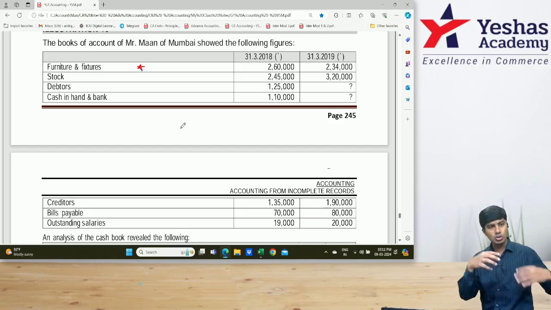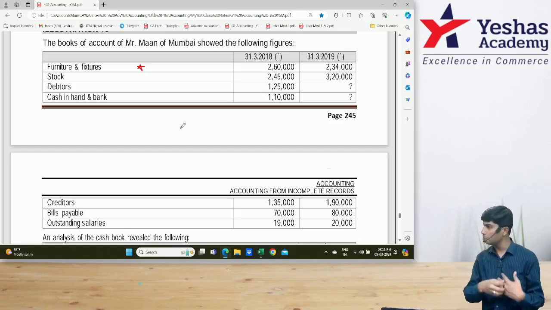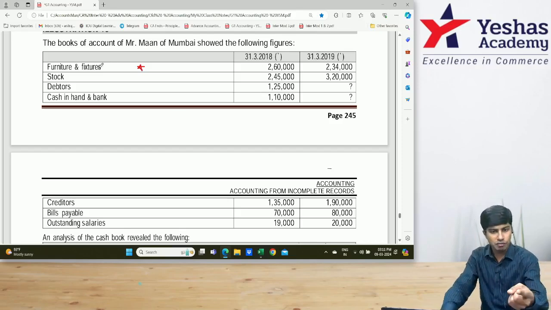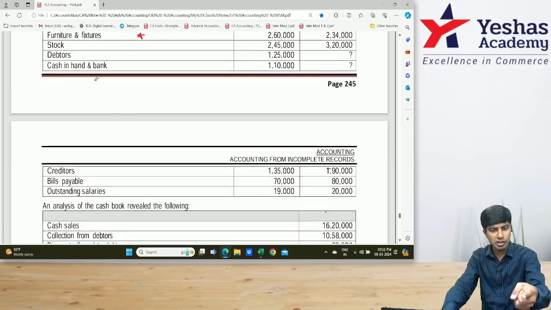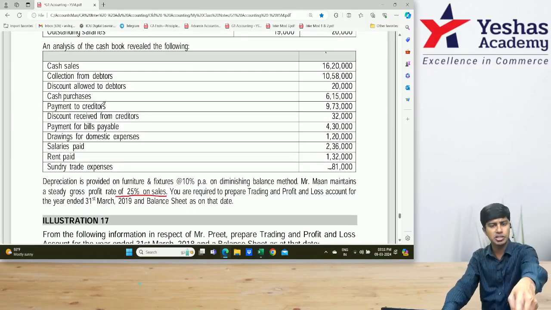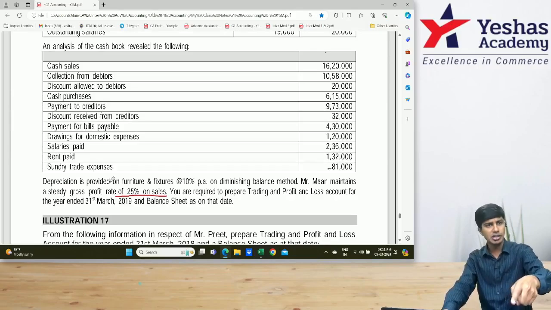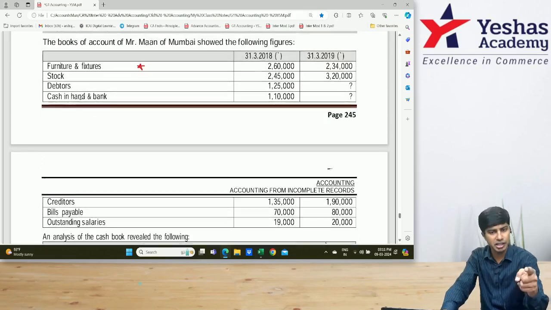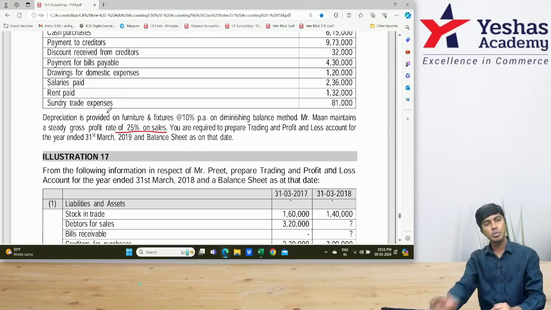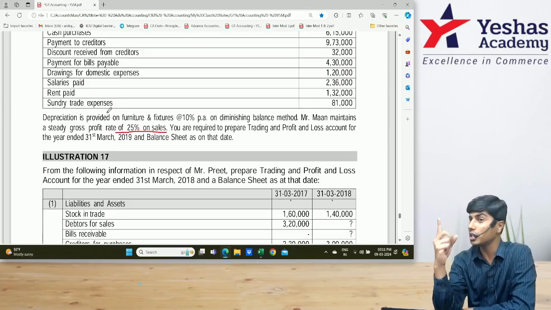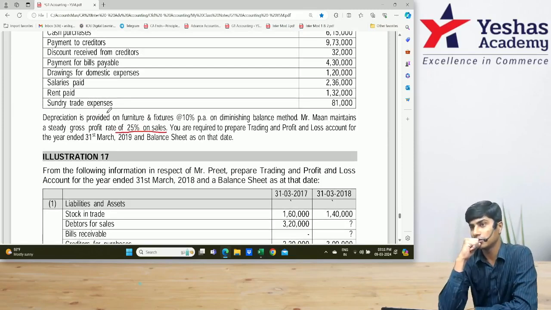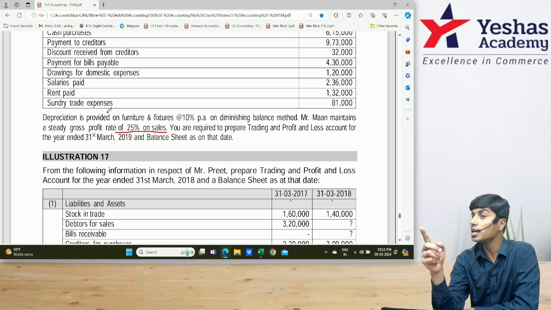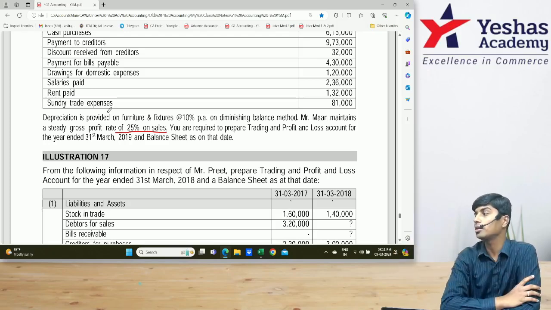If in case you solve your trading account first and then P&L and then balance sheet, you'll see the question: furniture, stock, then purchase, then sale. You will read once. Again you will come to P&L, match first in the question. Again balance sheet. Again from the beginning till the end you would have to see. So basically you're reading the same question 3 times. To read once, a student will take 20 minutes in the examination. If you have to read it 3 times, it will take 60 minutes only to read the question paper.